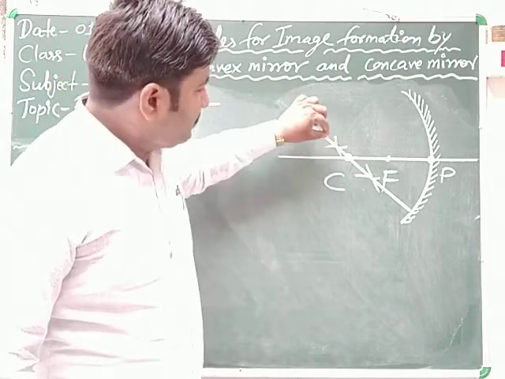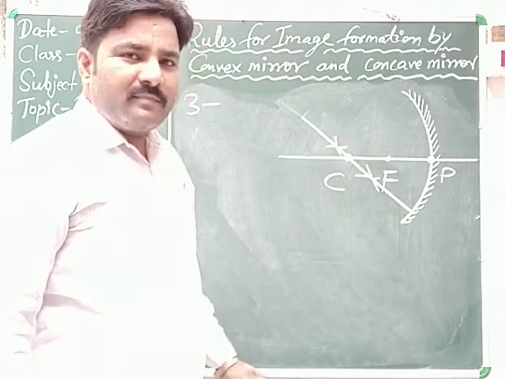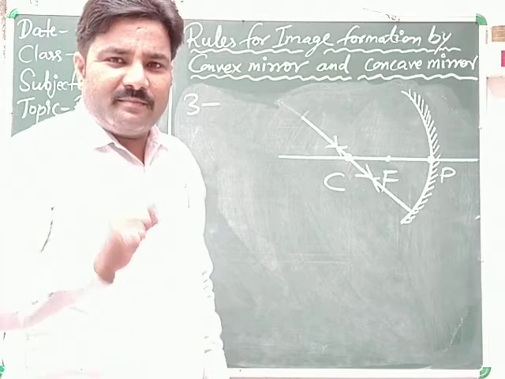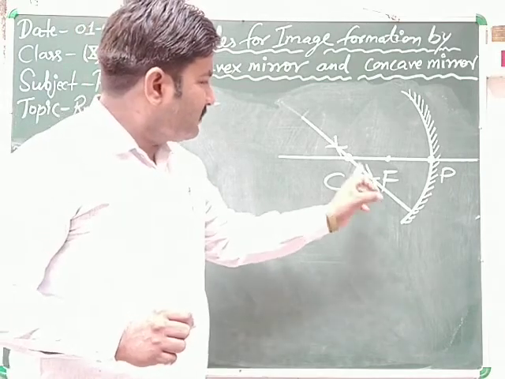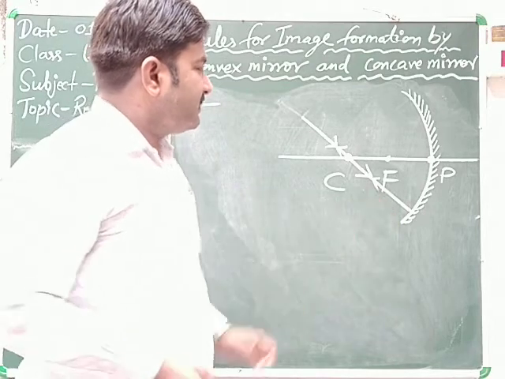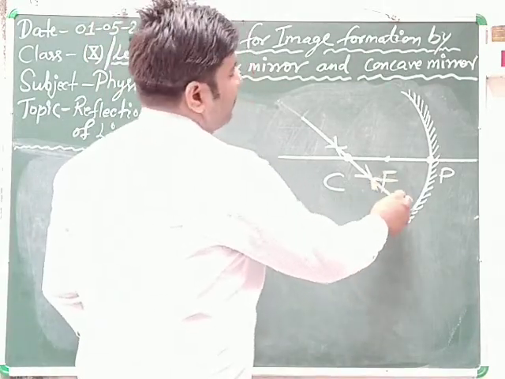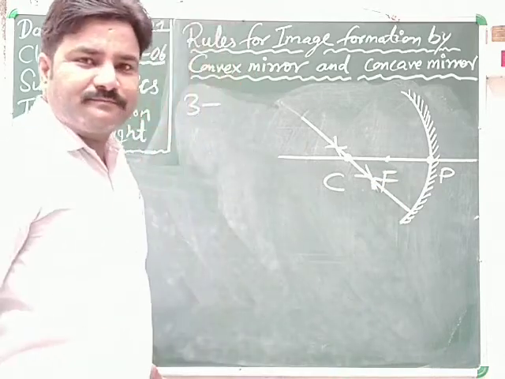Here this one arrow is for the incident ray towards the concave mirror, and then this one arrow in the opposite direction represents that the ray after reflecting is coming in the same direction.